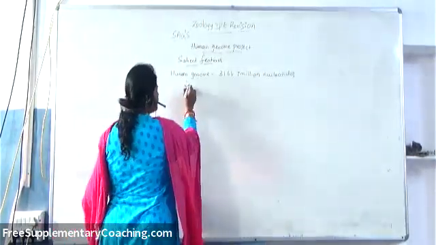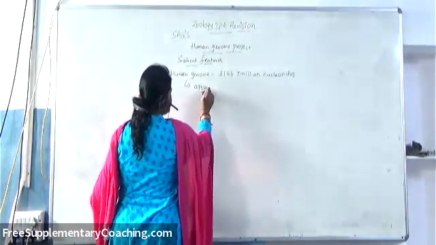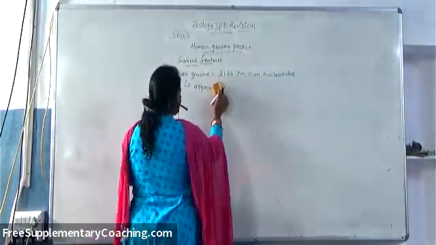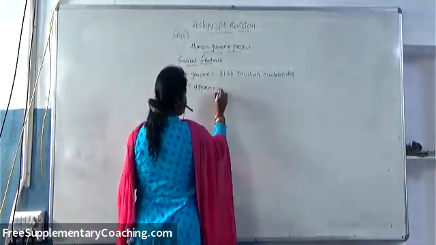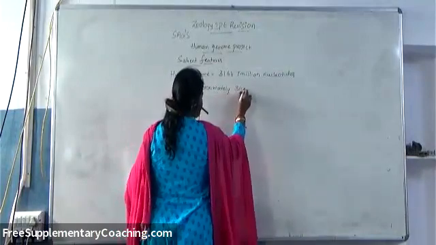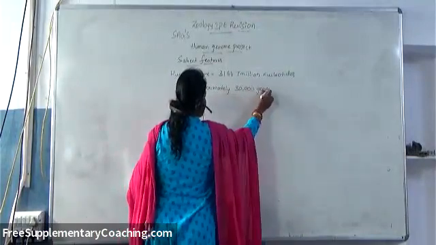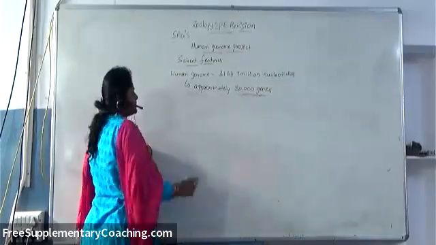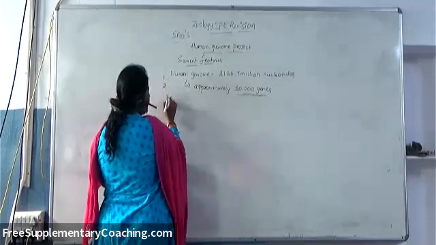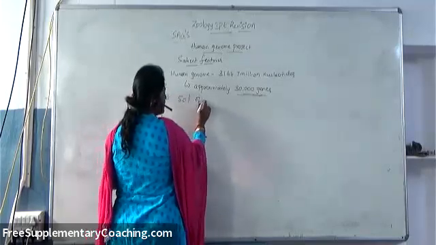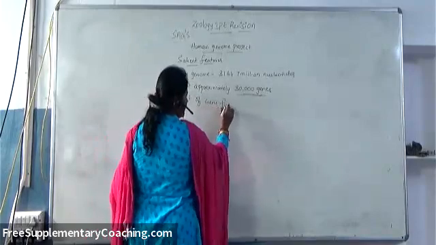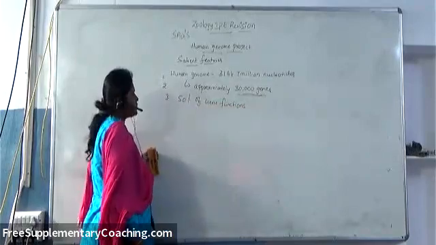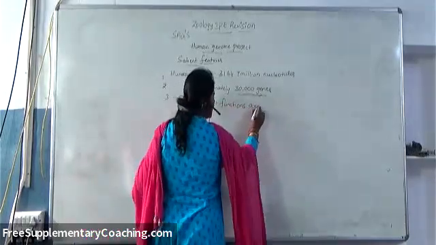And the human genome contains approximately 30,000 genes. So approximately how many genes are present? 30,000 genes are present. In these 30,000 genes, nearly 50% of the gene functions are unknown. Even though 30,000 genes have been discovered, 50% of the gene functions are unknown.